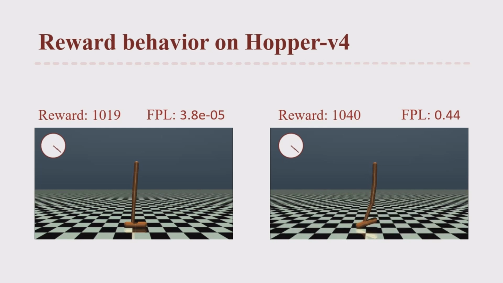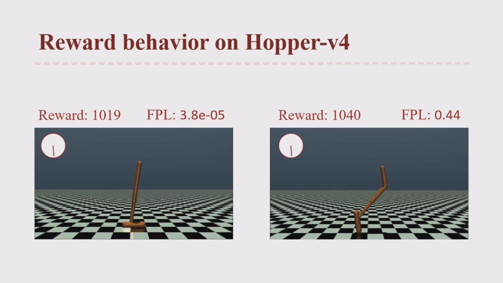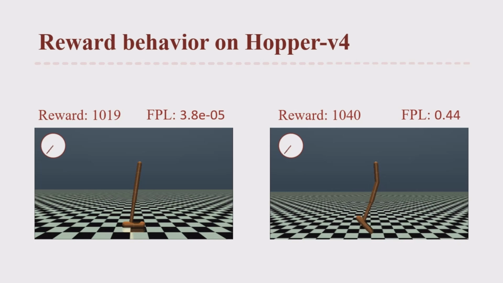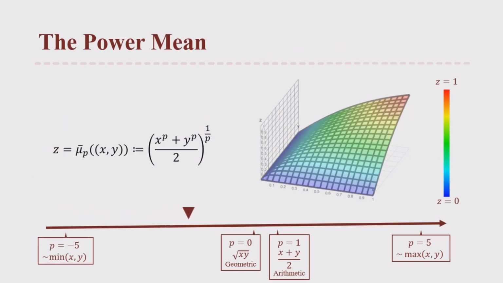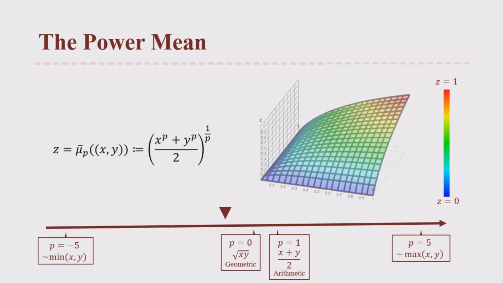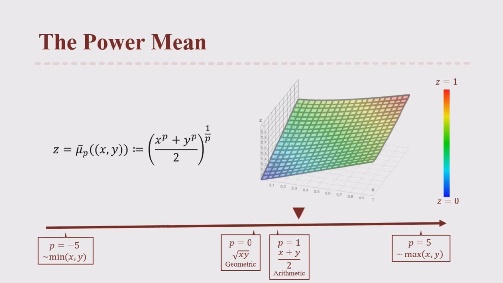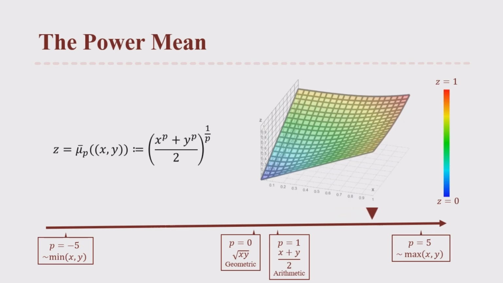By carefully designing specification around how fulfilled objectives are during optimization, we show that we can more accurately represent our intentions as optimizable functions. We rely on the power mean as the bedrock for our specifications. Depending on the value of p, the power mean becomes the minimum, maximum, harmonic, geometric, arithmetic mean, or root mean square. By choosing p to be smaller, the composition is pessimistic, focusing on the least fulfilled objectives.